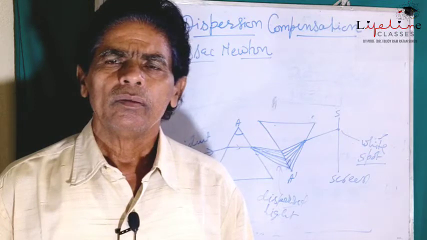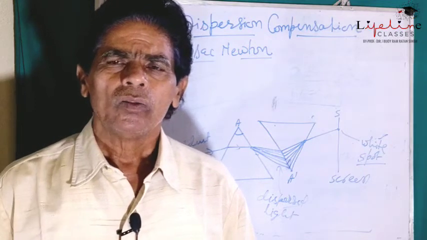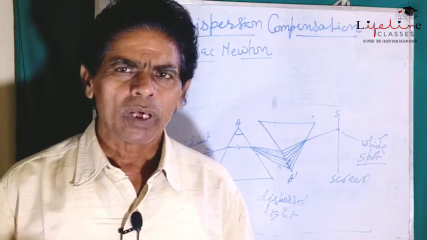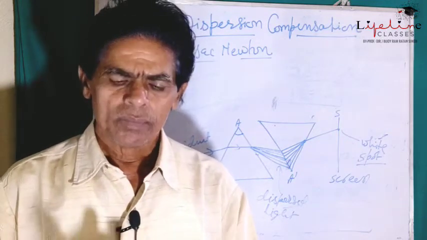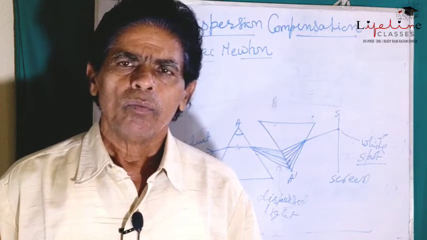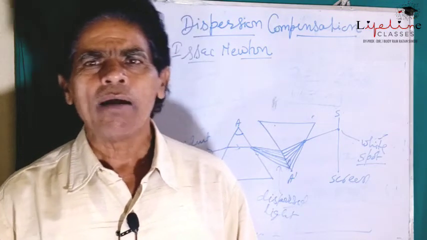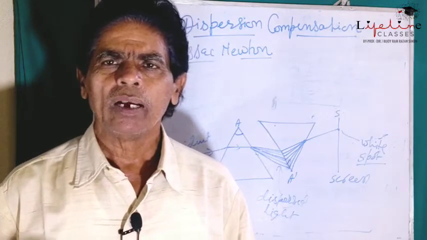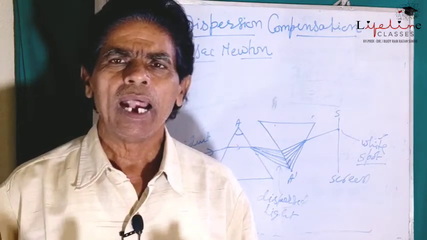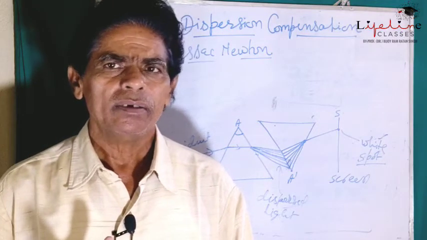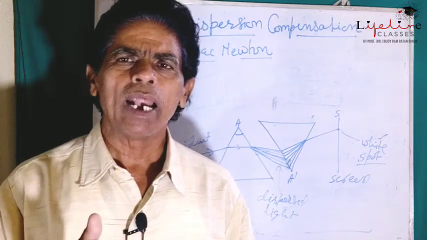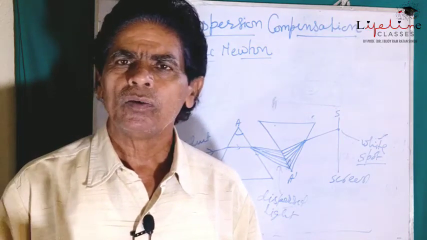The rainbow is observed in the sky either before noon or after noon. The rainbow formation doesn't take place at midday, that is, when the inclination of sunlight is perpendicular to the earth.